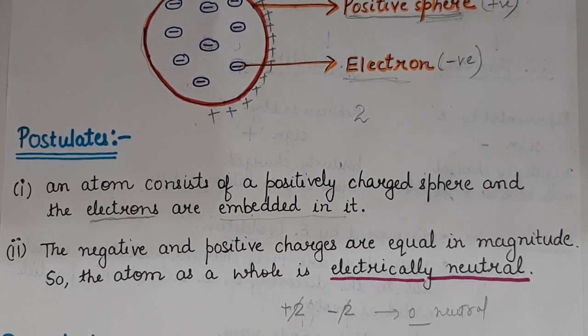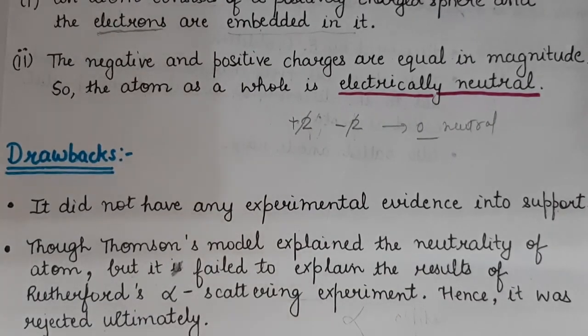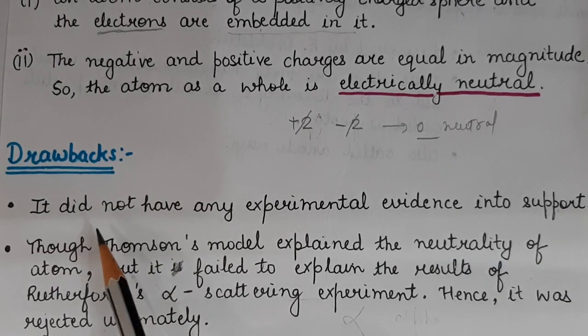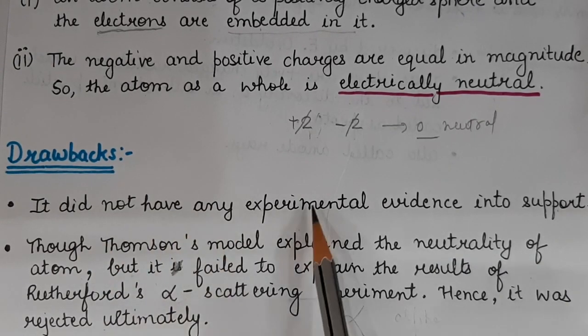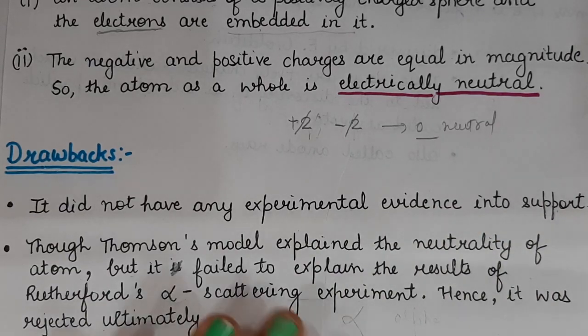Now, there were drawbacks also of this model. So what were the drawbacks? Number 1, it did not have any experimental evidence in support.